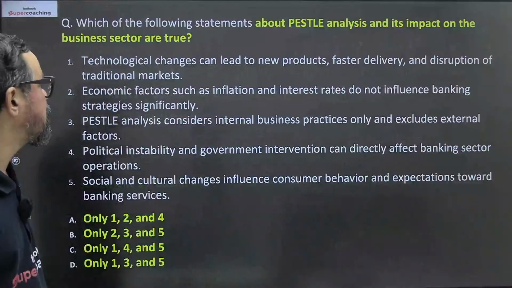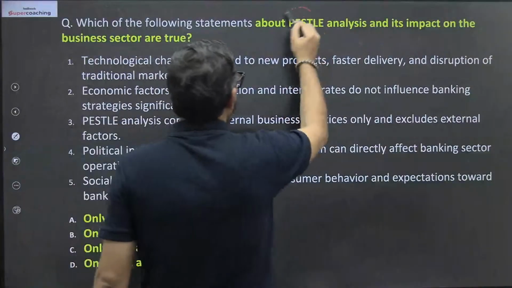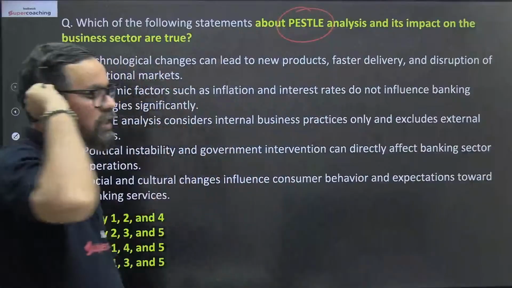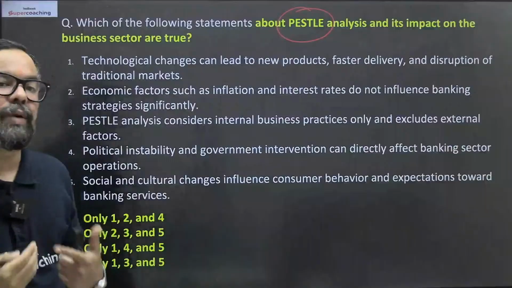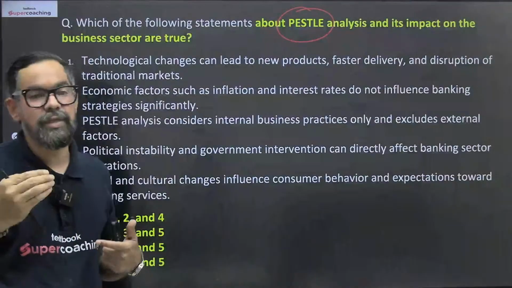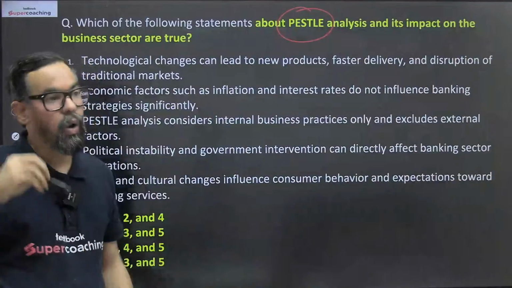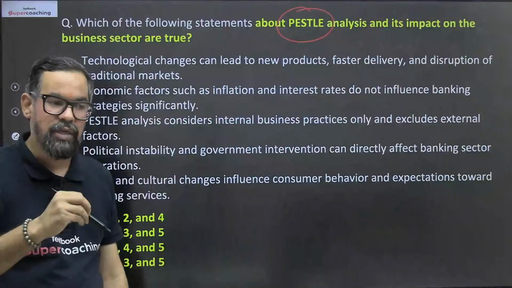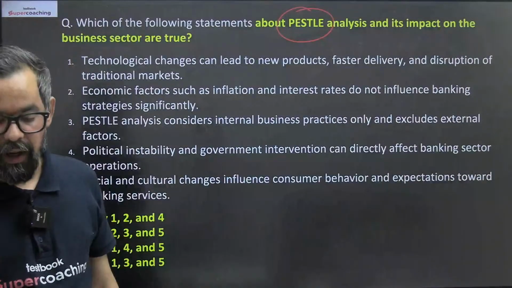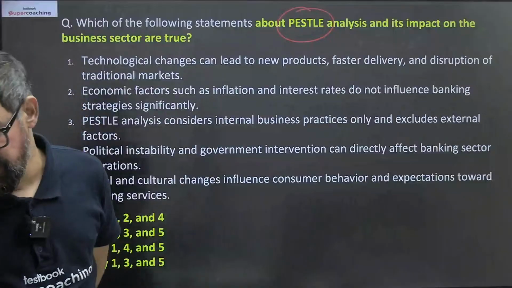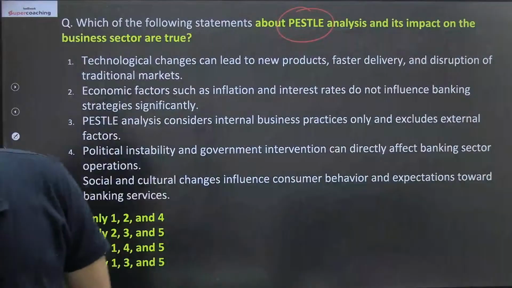Chalo, next one, guys. Next one is about the PESTLE analysis. So political, economic, social, technological, legal, and environment. These are the factors. Usually, when it comes to PESTLE, it is for the external business environment analysis, like how our competitors are doing, or what is the overall business environment, economic scenarios, political stability, instability, legal, and other things which generally get covered under this particular one. So, first statement, please quickly go through the statement.